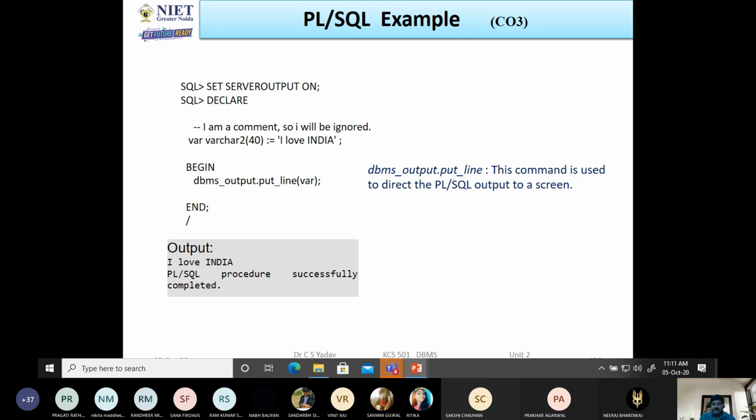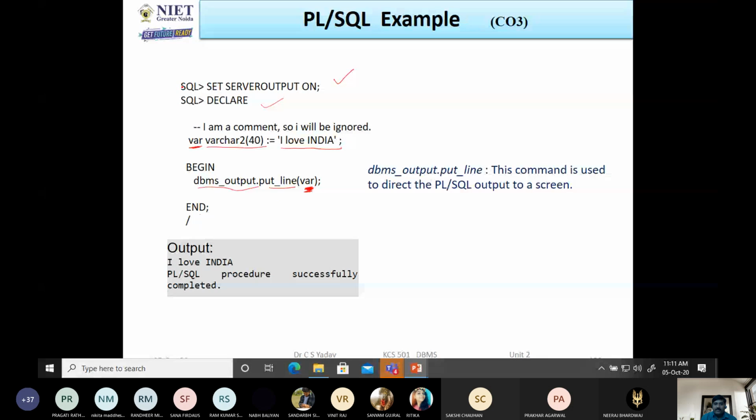Now see here the example of a simple program. Here first we write set serveroutput on, then in the declaration section there is a user defined variable var, the data type of this variable is varchar2 and size is 40, and here we assign the string I love India to var. Within begin and end we write dbms_output.put_line, and here we write the name of the variable.